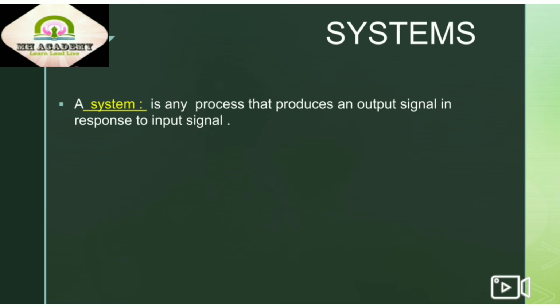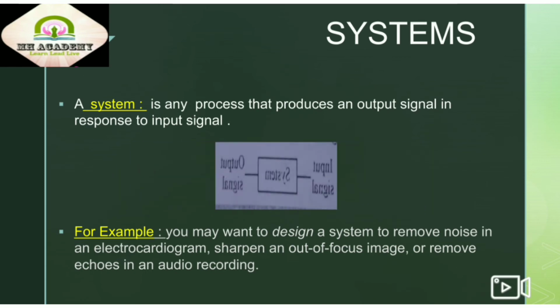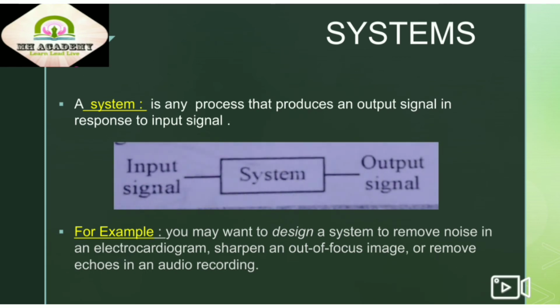Next, let's know about systems. What is a system? A system is any process that produces an output in response to an input. If we give an input, then we get an output. That is a system. We can understand it by using a block diagram. As we apply an input signal to the system, it produces the output signal.